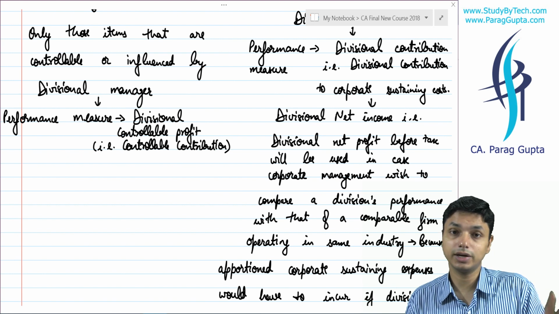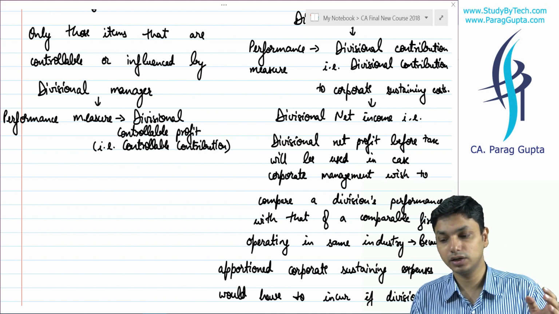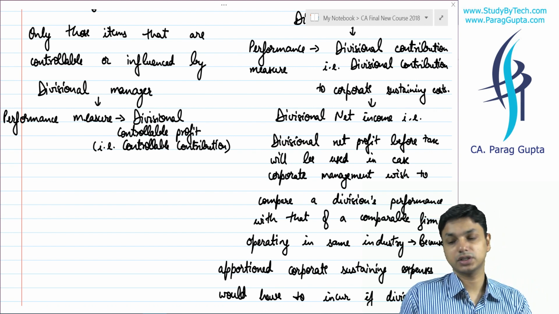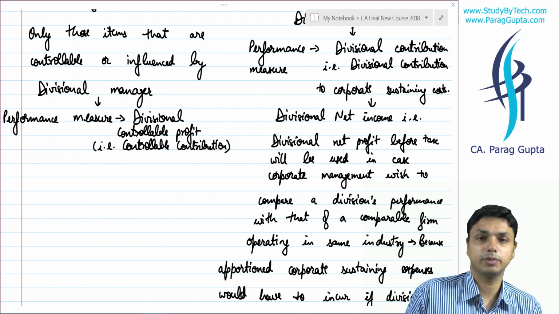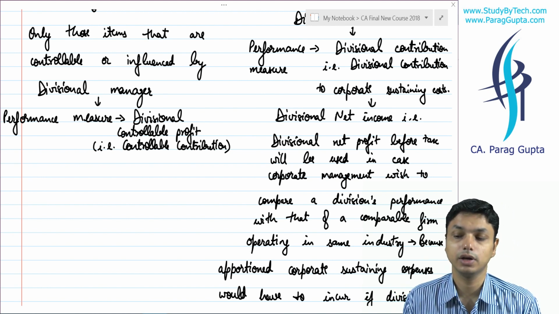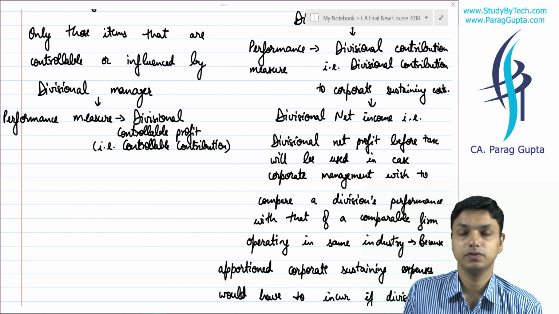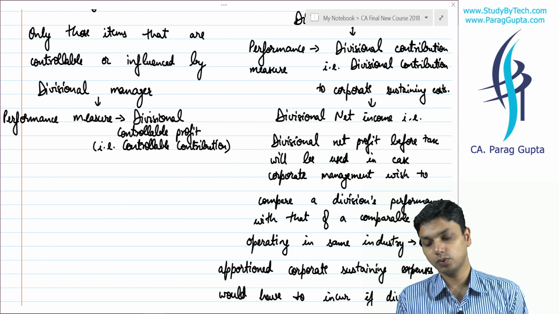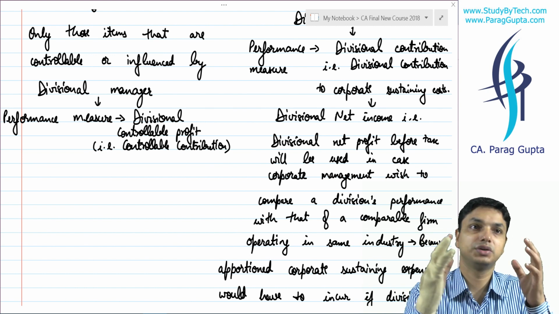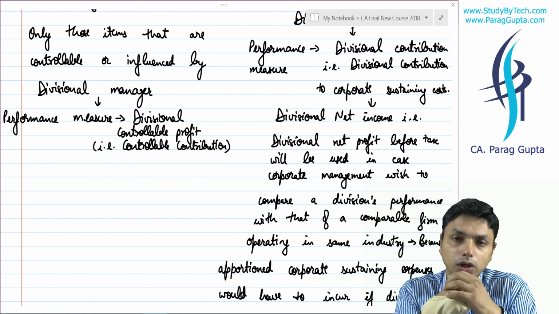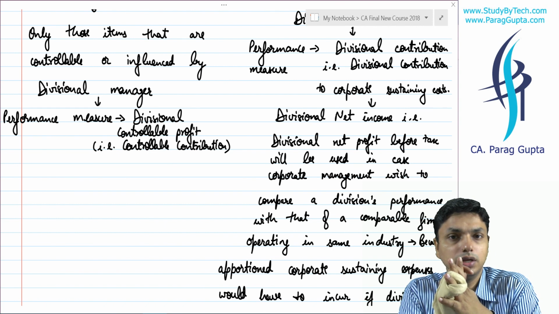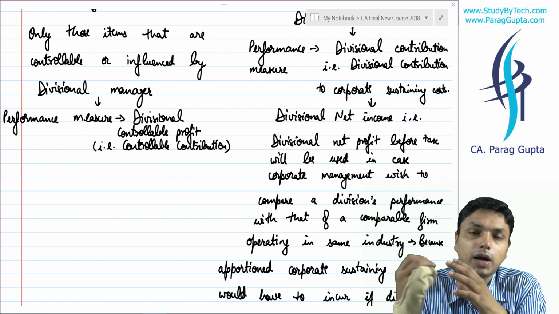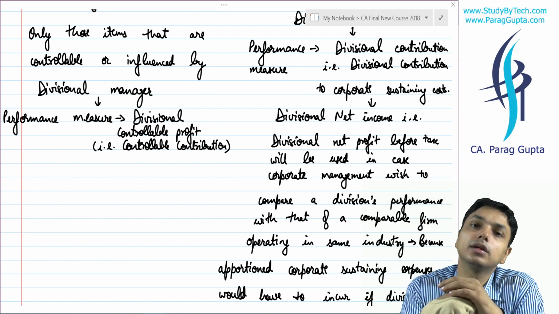So such kinds of expenditures are subtracted, and then we arrive at divisional contribution, or divisional contribution to corporate sustaining cost, and this shall be the criteria for performance measurement of our divisional unit. Okay, if I am comparing two different organizations, what do we do? We subtract even one more thing: unavoidable expenditures that are incurred by the organization.